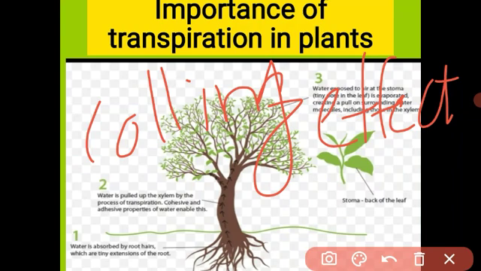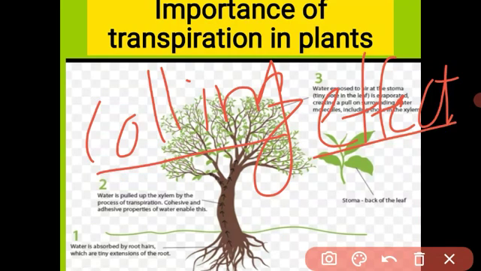Same like that, during the daytime, there is a very hot sunny day. The plant is continuously evaporating the water and keeps the atmosphere cool. Due to this transpiration, during the daytime, we feel very cool in nature. Because why? The plant is continuously evaporating water vapors into the atmosphere. So our atmosphere is cool, and the plant also cools itself during hot sunny days. Understood? The first use of transpiration is the cooling effect.